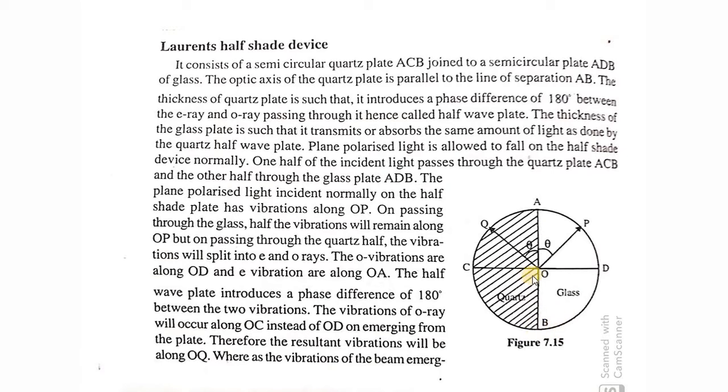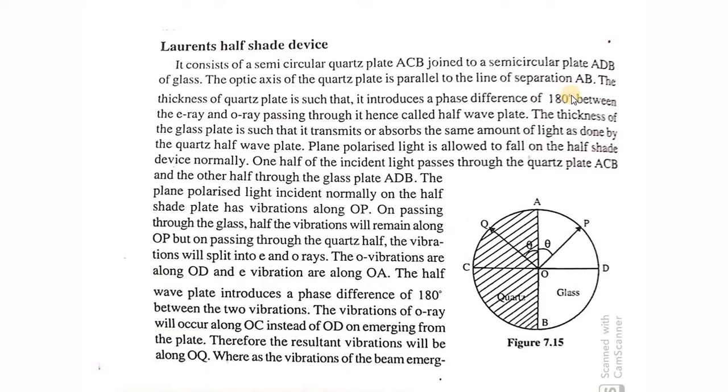Quartz is a birefringent material. It is an optically active material, and it is a doubly refracting material. So the thickness of the quartz is adjusted such that it introduces a phase difference between the E ray and O ray passing through it. The phase difference introduced is 180 degrees, that is pi.